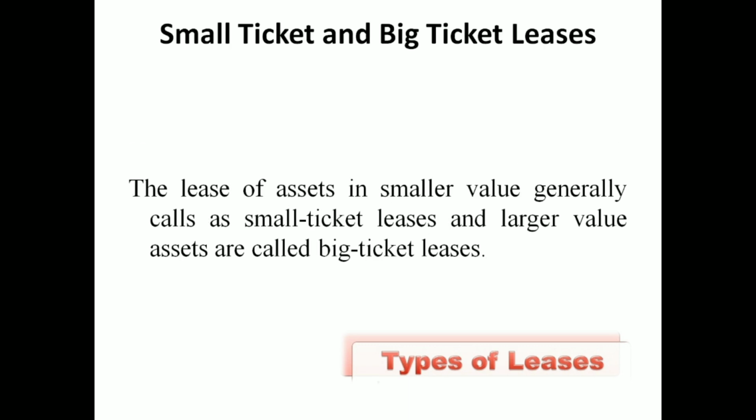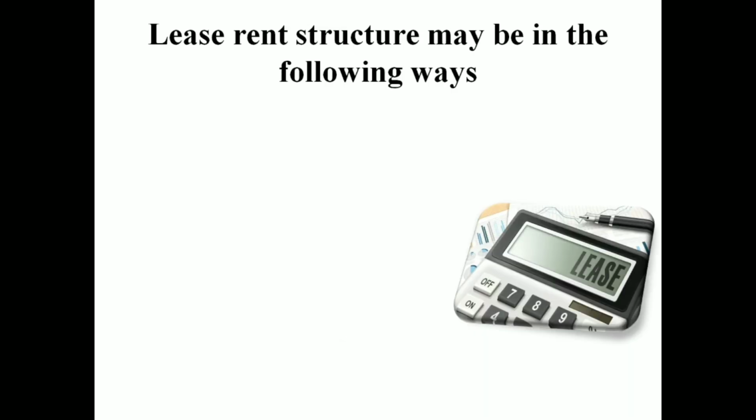Then another one is small ticket and big ticket leases. The lessee of an asset of small value is generally called a small ticket lease, and if it is of large value it is called a big ticket lease. So if the asset is given in small value, that is called small ticket leasing. If the asset's value is larger or higher, then it is called a big ticket lease.